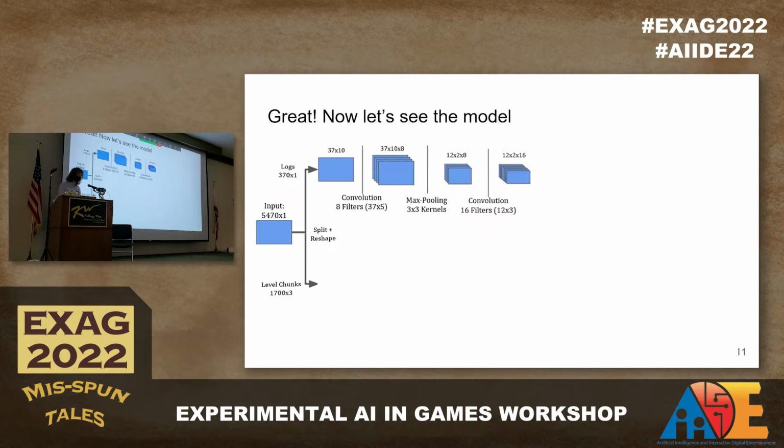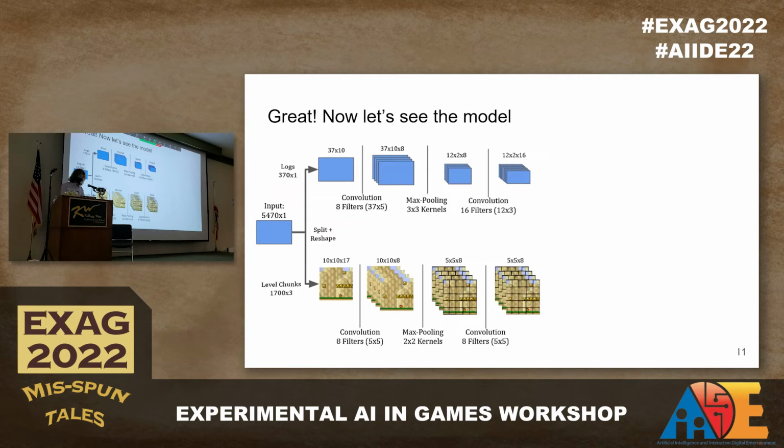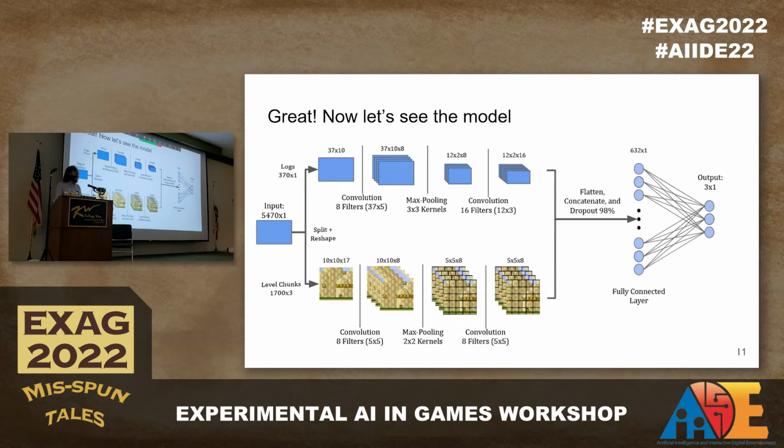Looking first at the logs head of our model, we take our logs, feed them through a convolution layer, then through a max pooling layer, and finally through another convolution layer. Next, looking at the level chunk parser, we feed it again through a convolution layer, then a max pooling layer, and finally through another convolution layer. Once we've done that, we feed them back together, have a dropout layer where we keep 98% of data points, and finally feed into a fully connected layer, which then feeds into our output layer. Once again, since we have 3 values in the output layer, that's representing predictions of most, mid, and least for each of the metrics that we're measuring.